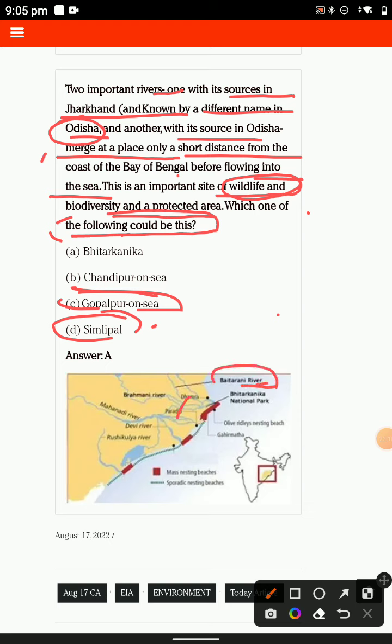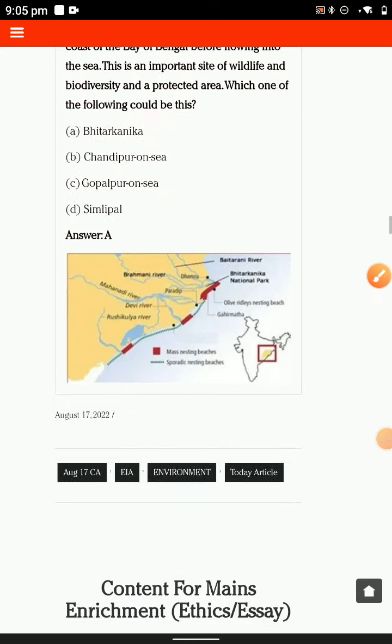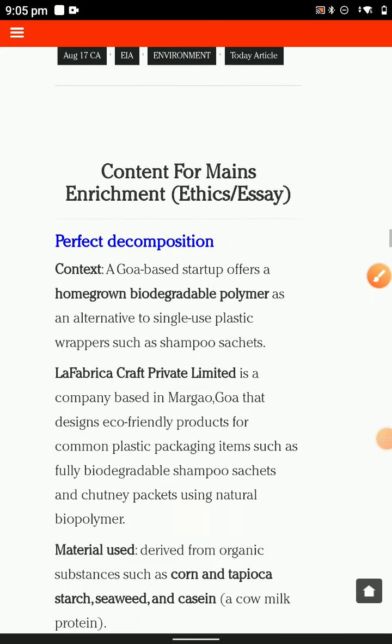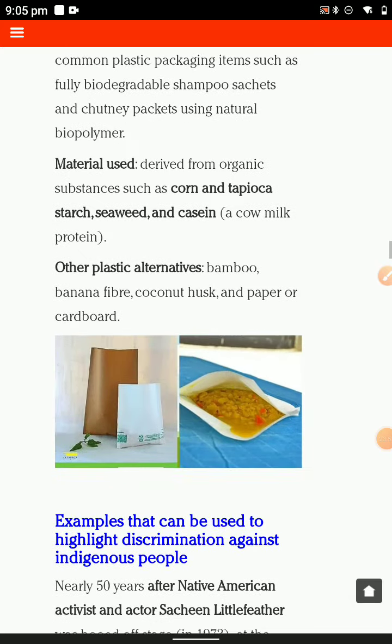Bhitarkanika is of these types, and there is the Bhitarkanika National Park and the Olive Ridley Turtle, because they give birth in this section of sand particles like clay and sand. This is the type of question prelims can also ask. This is the way of solving the question. I like this. Then you move on to the other section, like the other context for the mains, your ethics